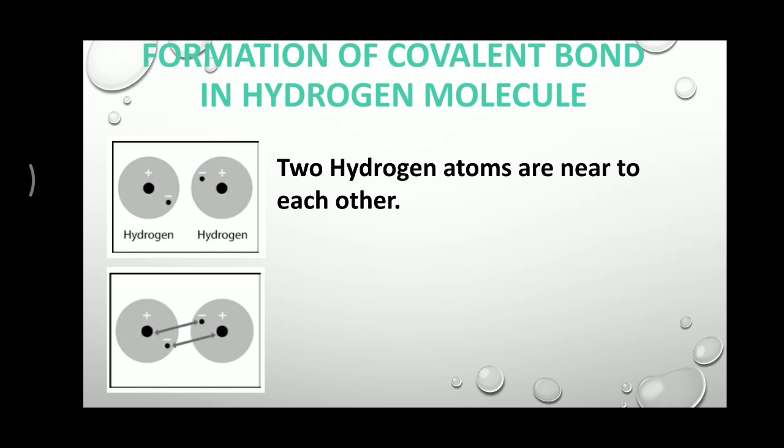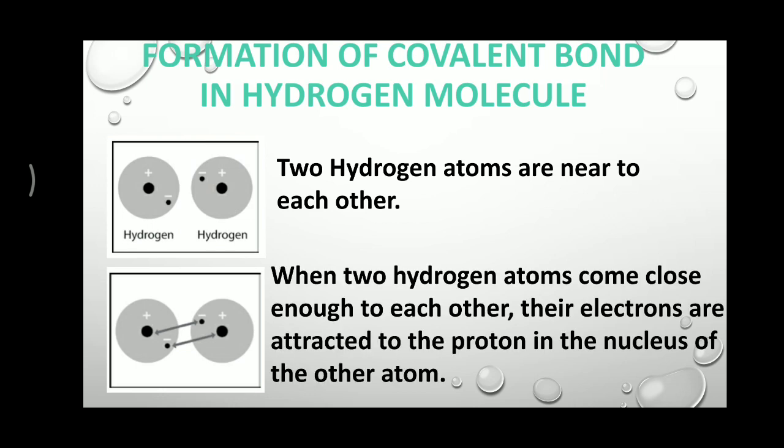In the next image, there is a line between the nucleus of one atom and the electron of another atom. There are two lines, and the statement is that when two hydrogen atoms come close enough to each other, their electrons are attracted to the proton in the nucleus of the other atom, and due to this force of attraction there is overlapping of orbitals.